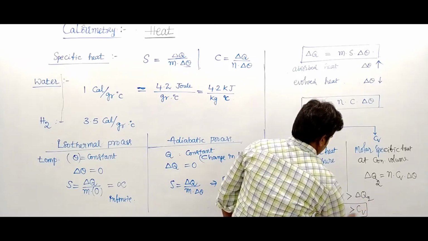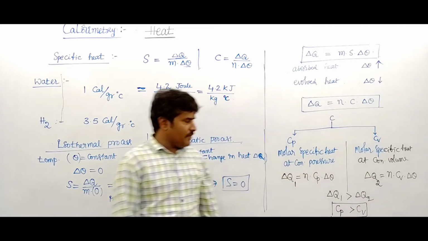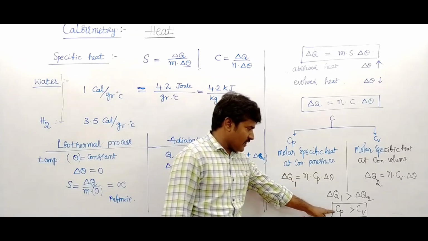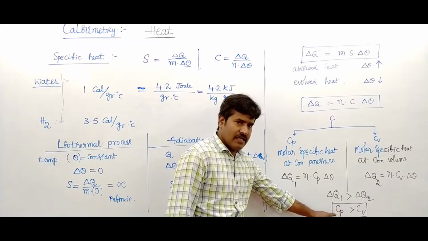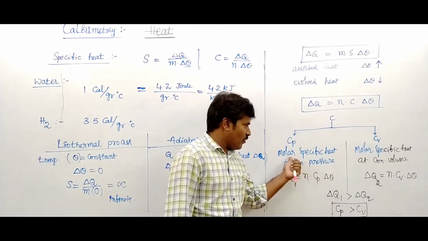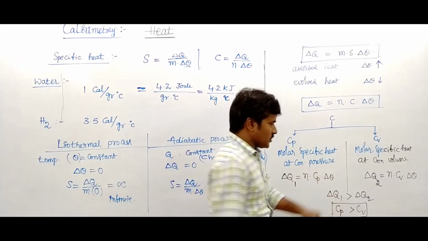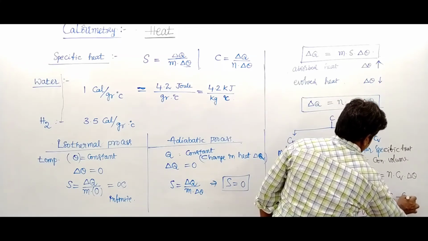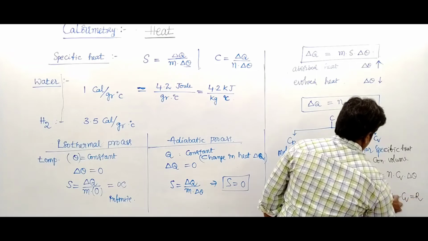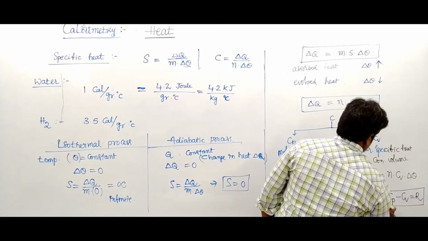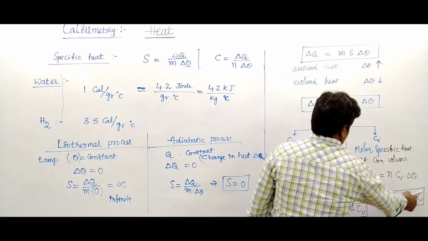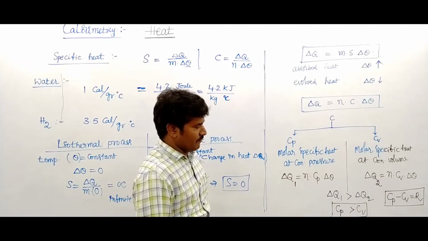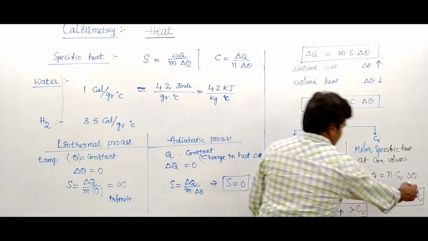Cp minus Cv equals R, so Cv plus R indicates Cp.